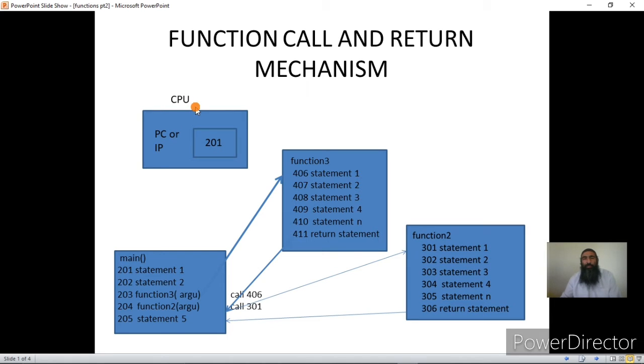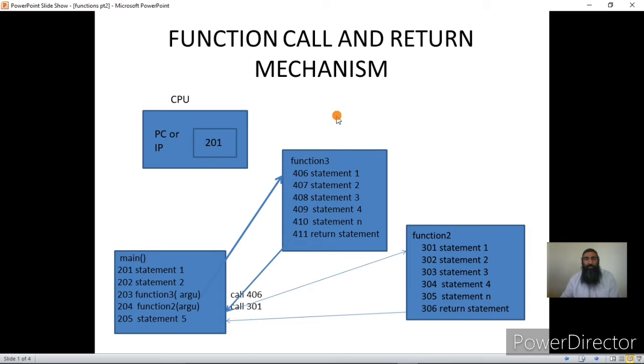As a mechanism of call and return, whenever the CPU encounters a call, it saves the address of the next instruction after the call into memory. It also saves the contents of its registers into memory, because those registers might be holding intermediate results produced by the calling function.